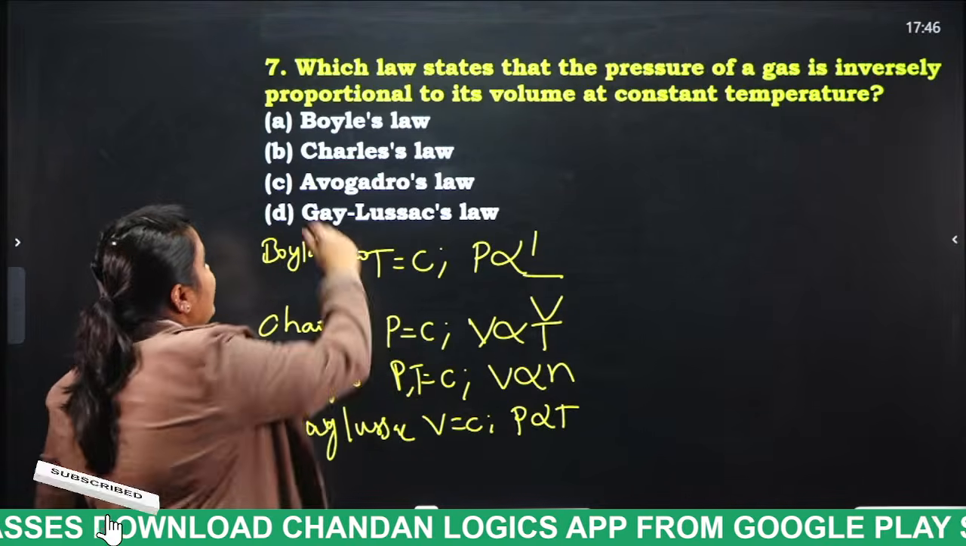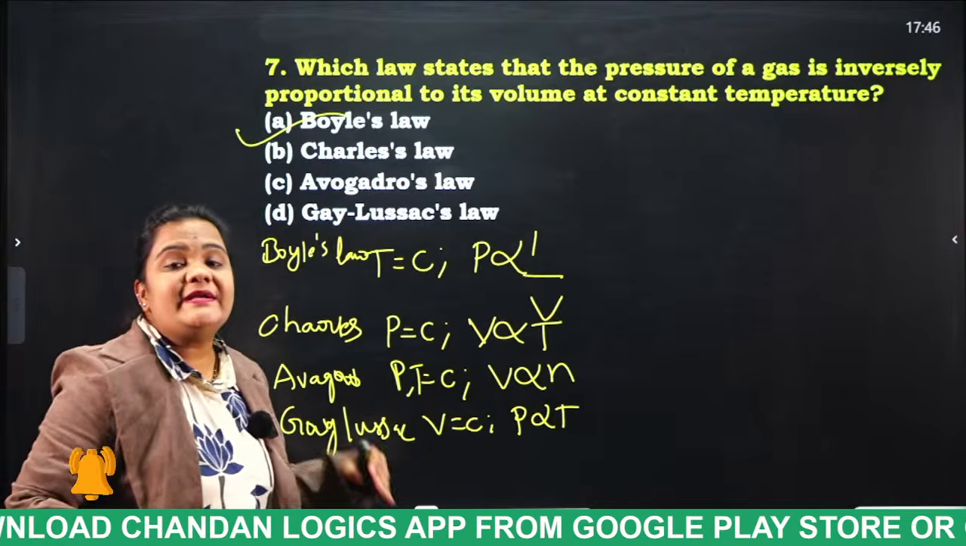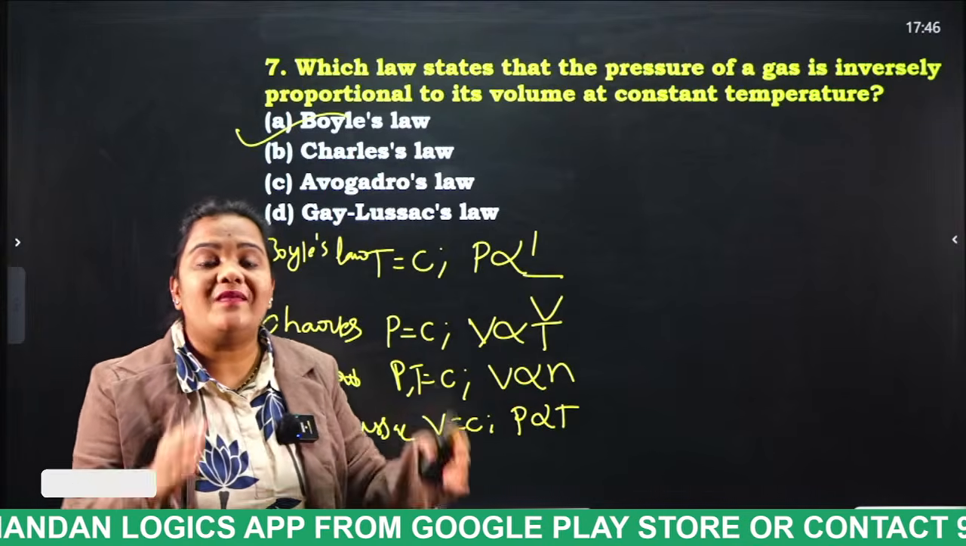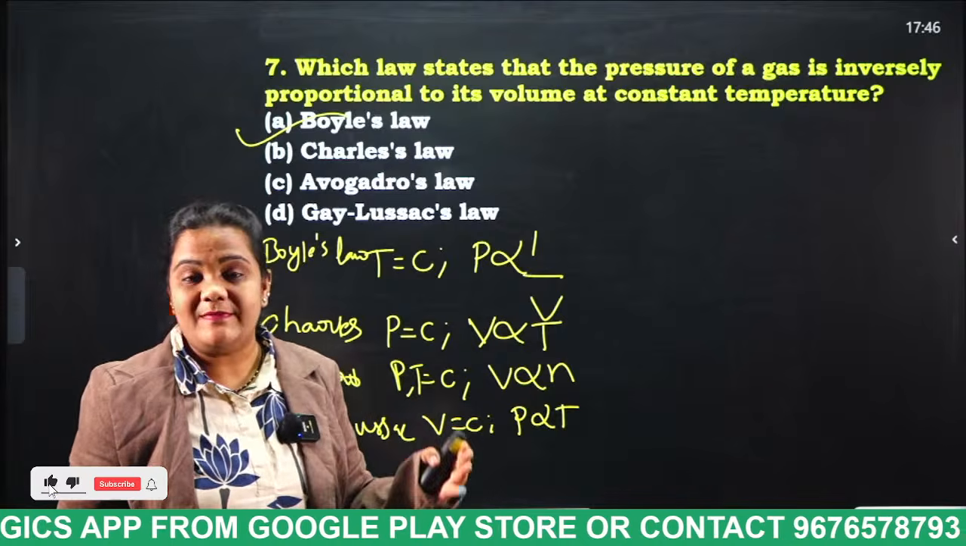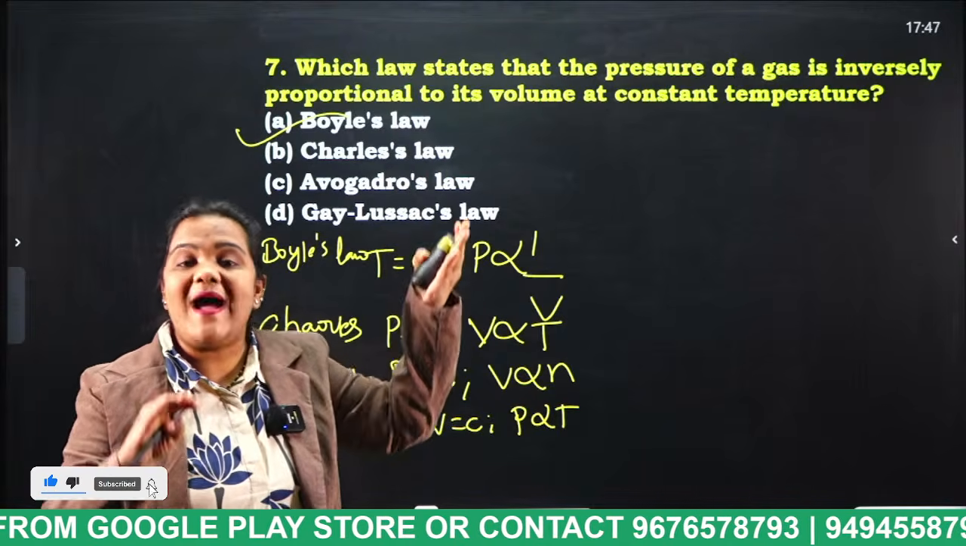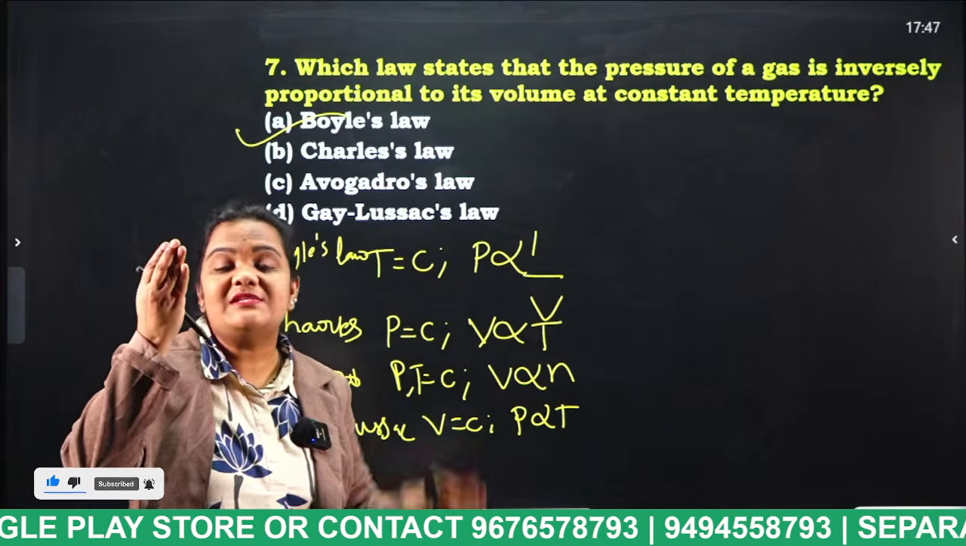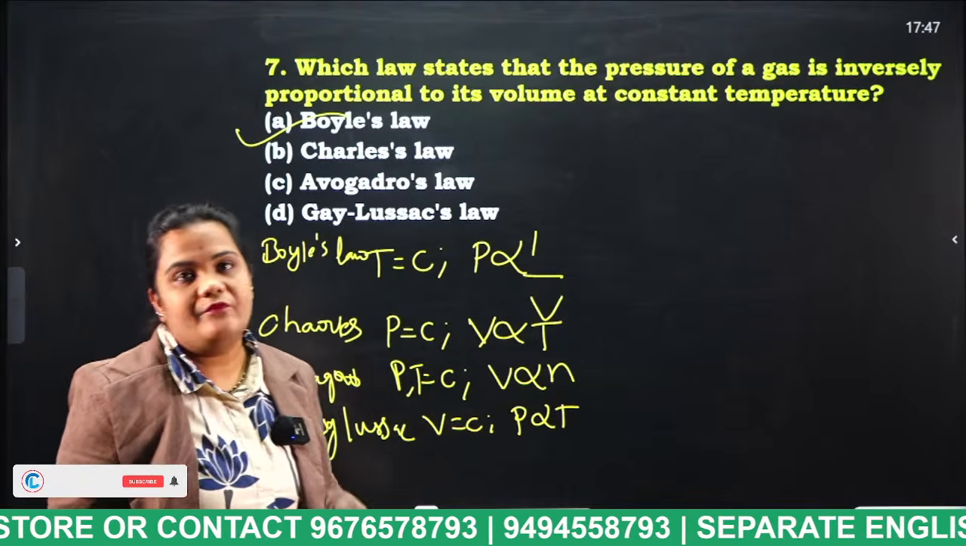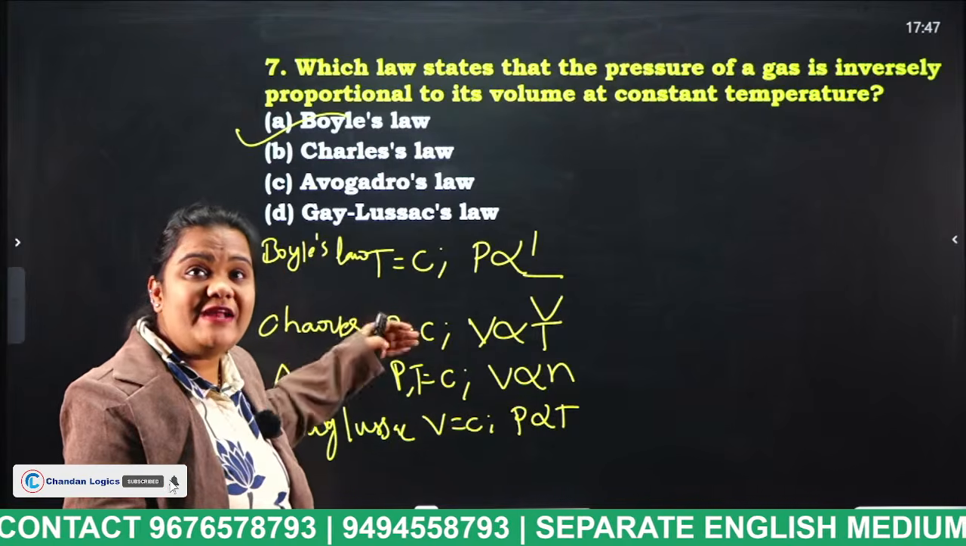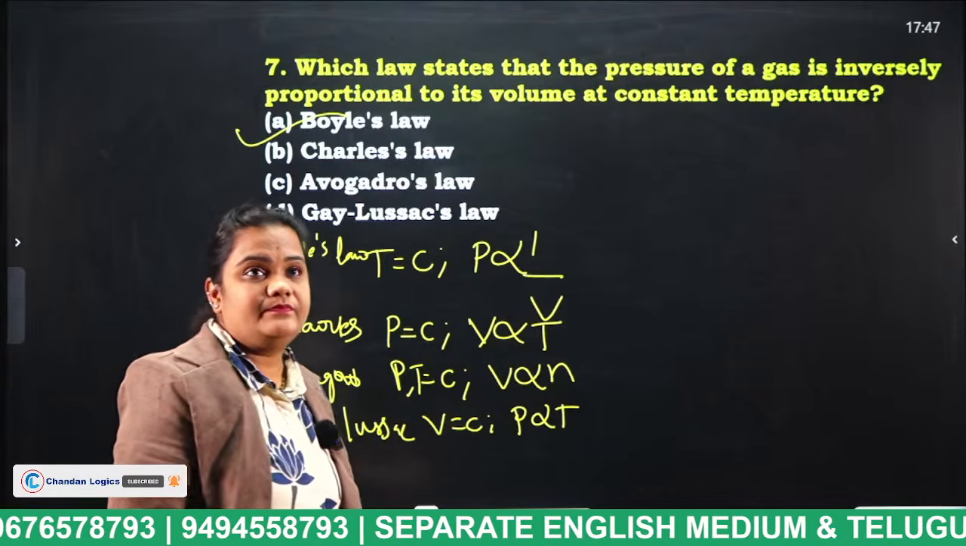Very good. Boyle's law. At constant temperature, pressure is always inversely proportional to volume. That means if pressure increases, volume decreases. If volume increases, pressure decreases. Okay? Very good. Remember, students, this is very, very important. Yes. Next.